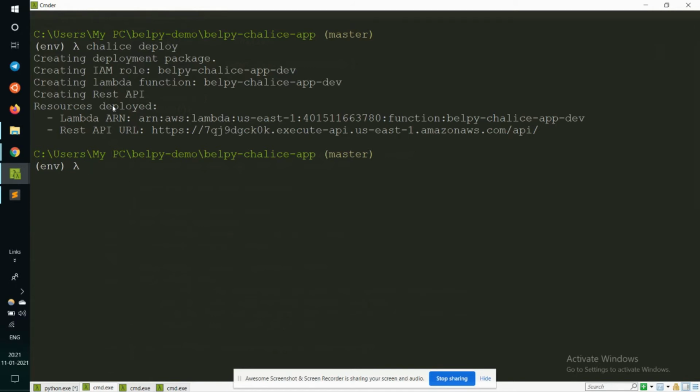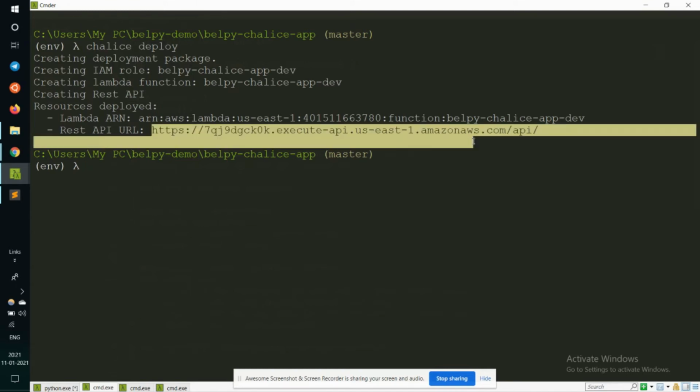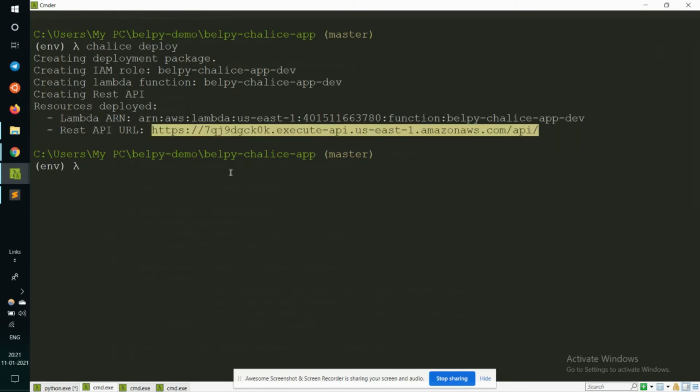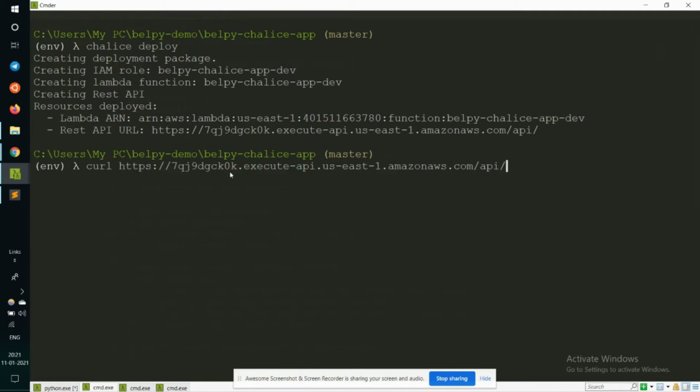We can experiment with this. So let us check this REST API URL and send it a curl request to see if it is actually working. And yes, it is working completely fine right now. So our application is now deployed. We can experiment with this by adding more routes to the application or making use of some external APIs by GitHub or Twilio to see how we can perform a variety of operations on Chalice and redeploy the same.